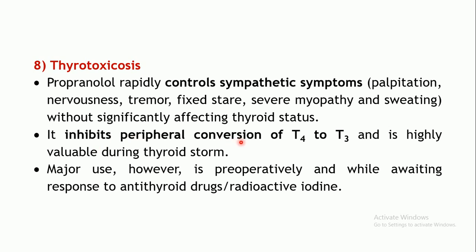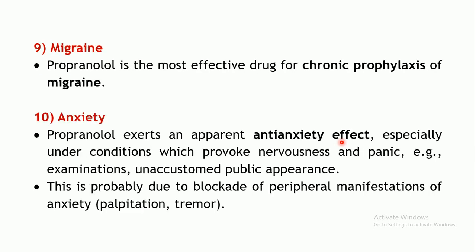Even it can inhibit the peripheral conversion of T4 to T3, which is the active form of the thyroid hormone. So this conversion is inhibited. So again, this is a plus point. So you can think of beta blockers when you are thinking of a surgery. So for time being, you can give the beta blockers. Propranolol can be given.